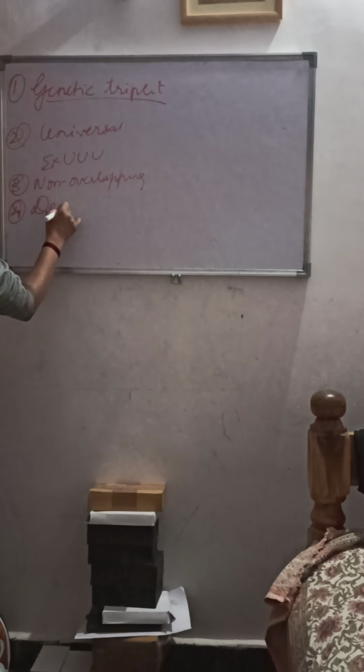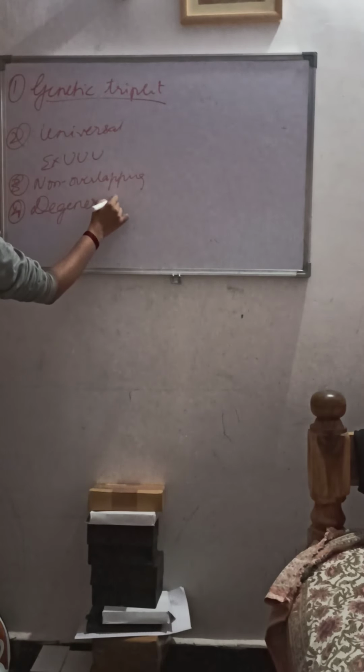Next is degeneracy. What is degeneracy? Many codons specify one amino acid.